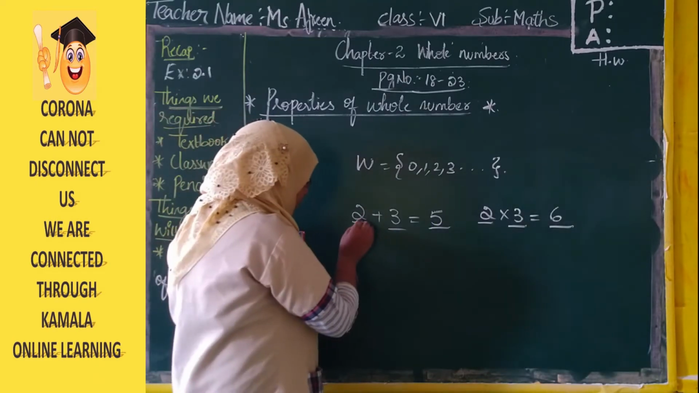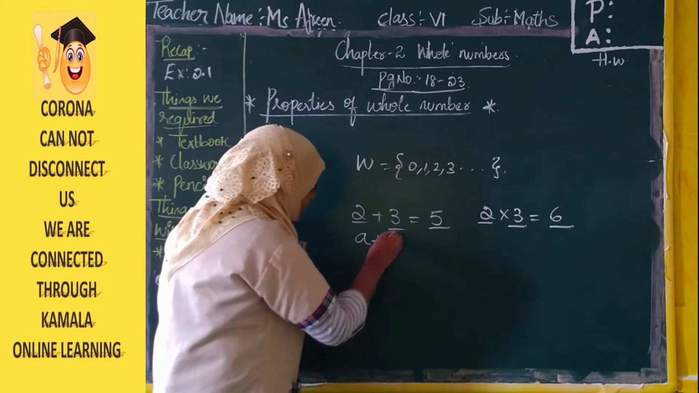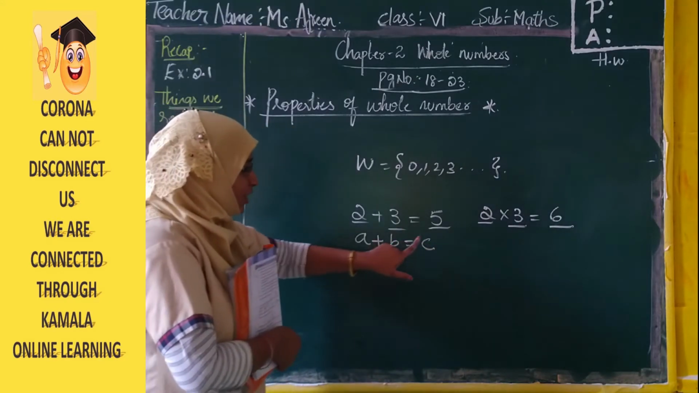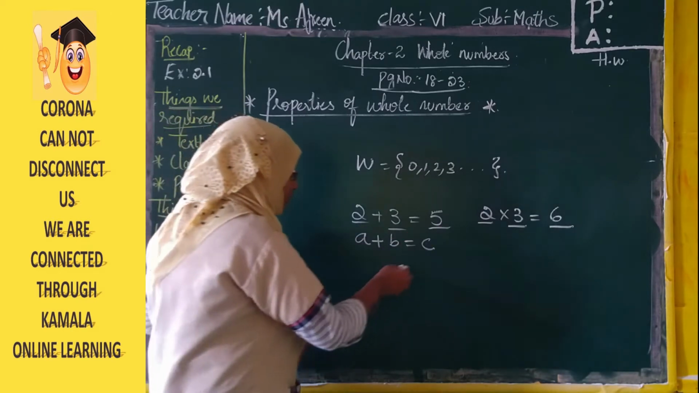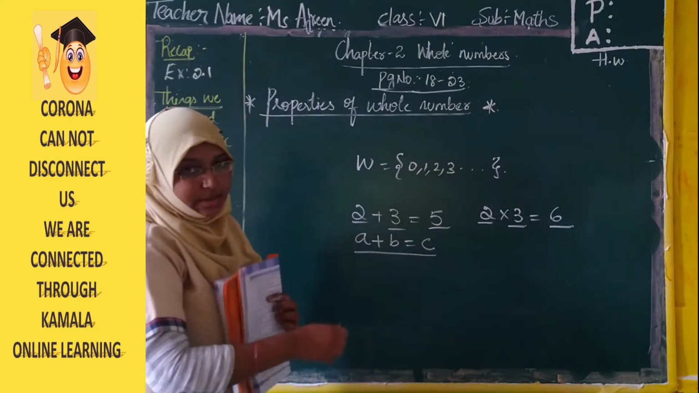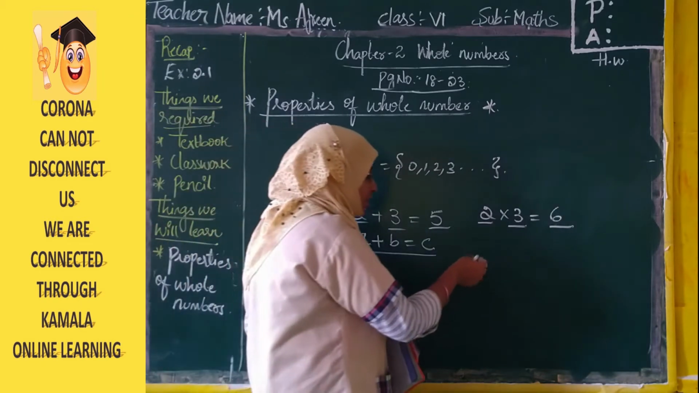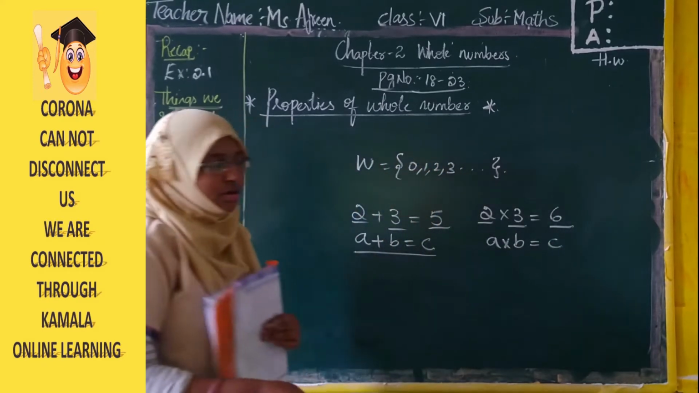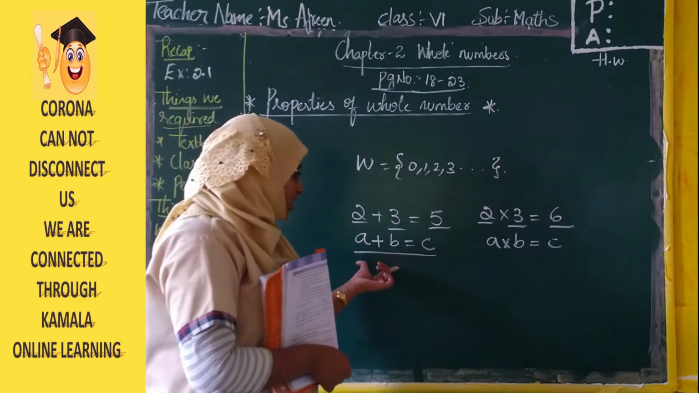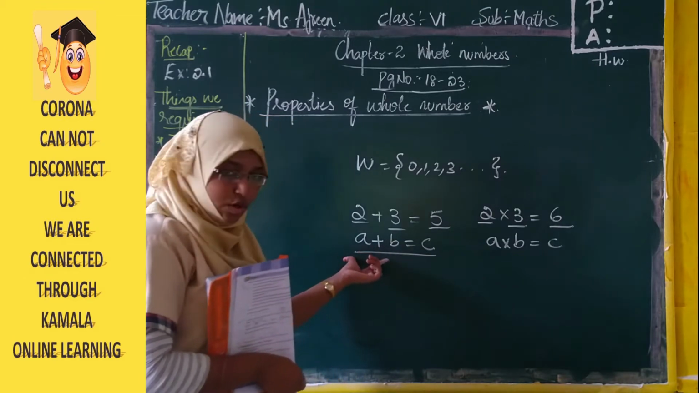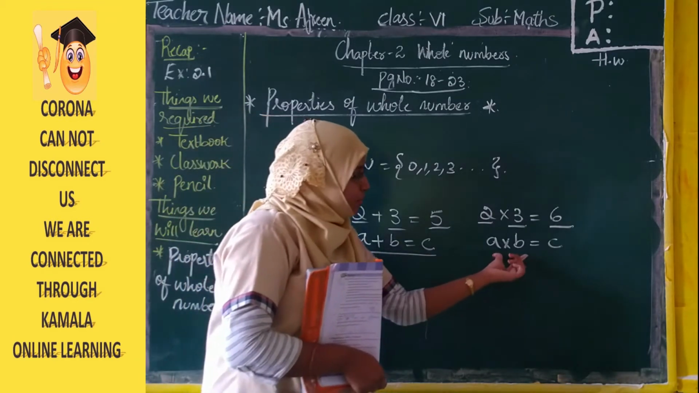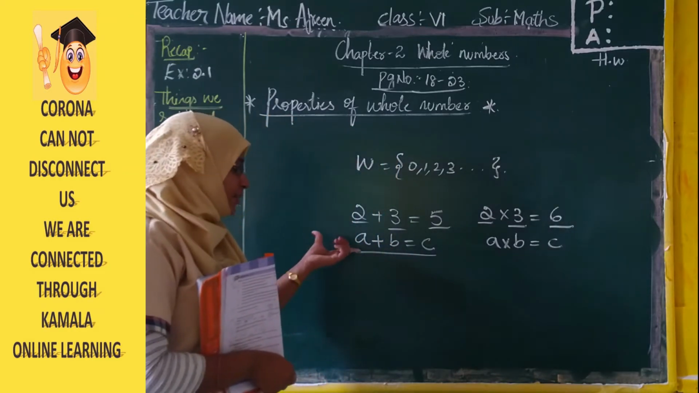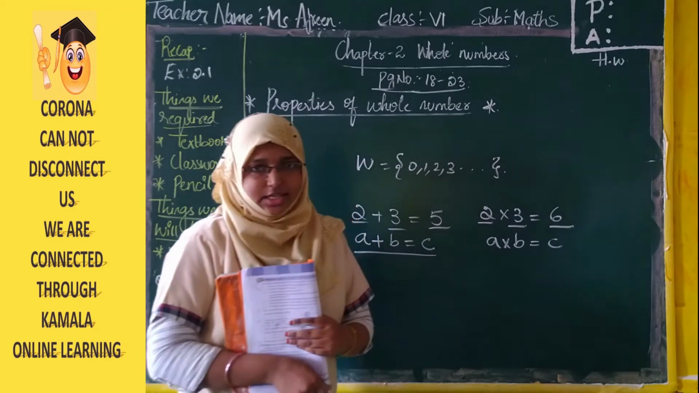So what we can write, supposing I am taking A plus B equals C. Say A is 2, B is 3, we got the sum as C. So what is the closure formula? The closure property formula under addition is A plus B equals C. Here, under multiplication, it is A into B equals C. So two different whole numbers if you add, you get a whole number. Two different whole numbers if you multiply, you will also get a whole number. So what is the formula? A plus B equals C and A into B equals C.